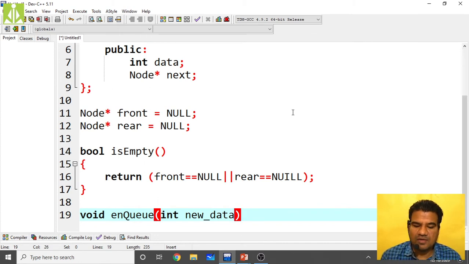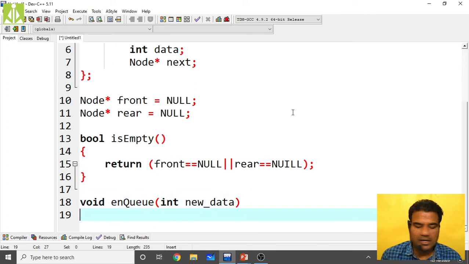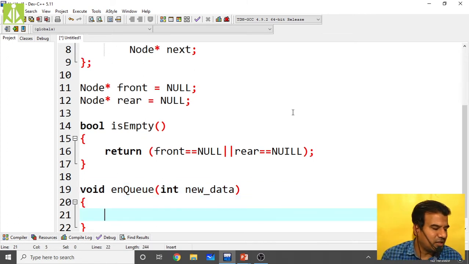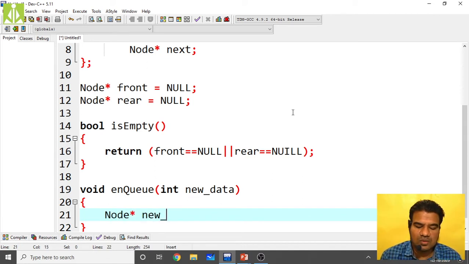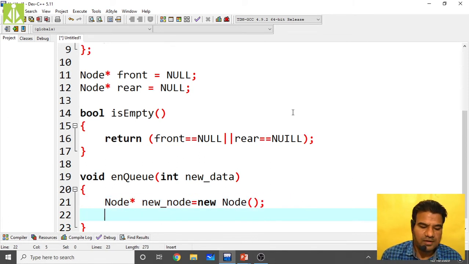The next thing, create the new node. As we are performing the insert operation, that is nothing but the enqueue operation, create the new node and allocate the memory, equals new node. We don't need a pointer over here, it is a complete node we need. Next, we have to check whether the memory is allocated properly or not.